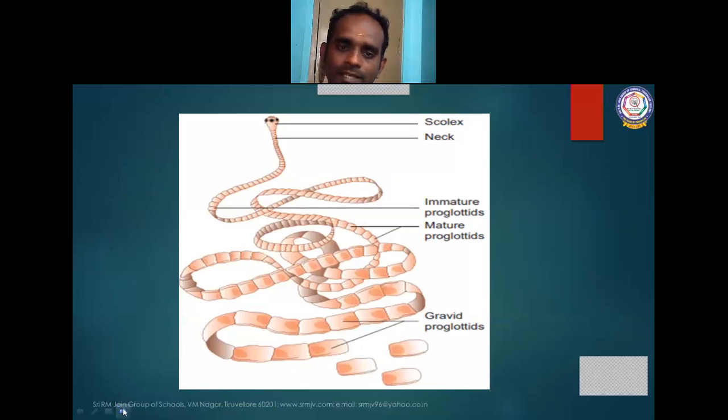See the diagram. This is the tapeworm. Zoological name of tapeworm is Taenia solium. This is called scolex. This part is called neck region, and so many segments. Segments is nothing but strobila. The segmented part of the body of tapeworm is called strobila, and from this part, it is said to be immature proglottis, and this is called mature proglottis, and the last heavy large portion is called a gravid proglottis. Okay.